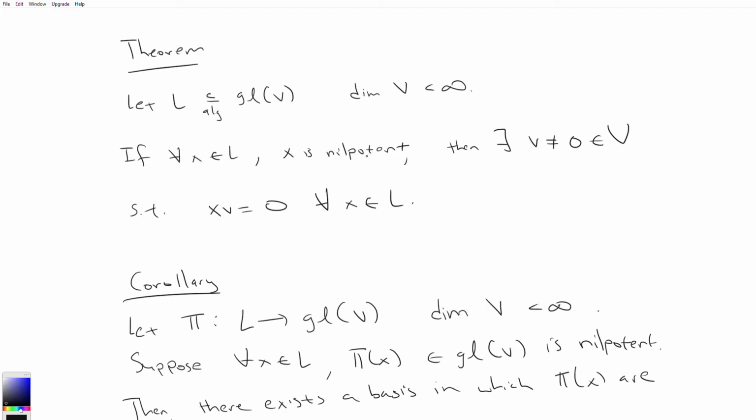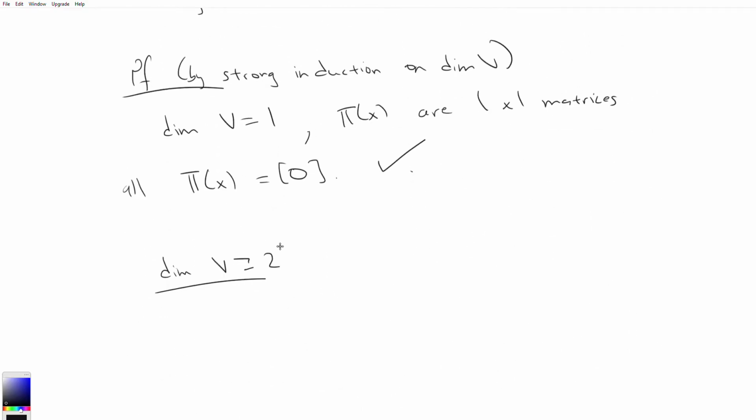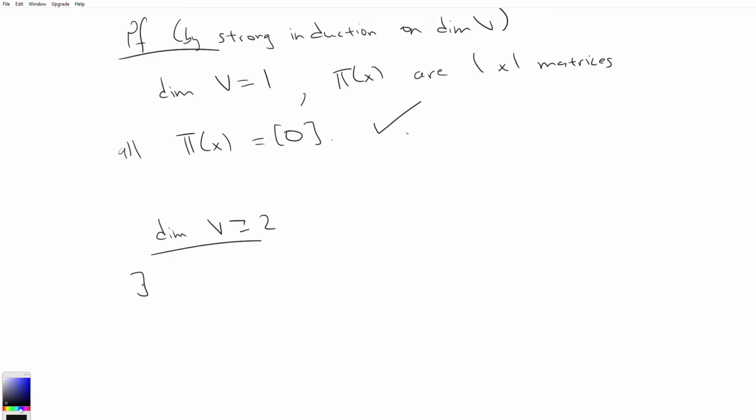Here it's x that is nilpotent, but because we're working with the representation, we really are thinking about pi of x. So coming back over here, we see by the theorem there exists a non-zero vector, which I'll call v1, in V such that pi of x acting on v1 equals 0 for all x in L.